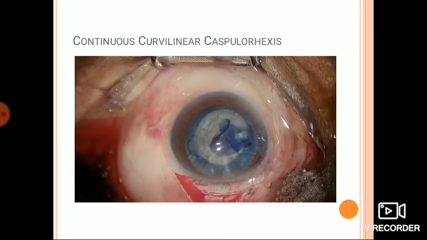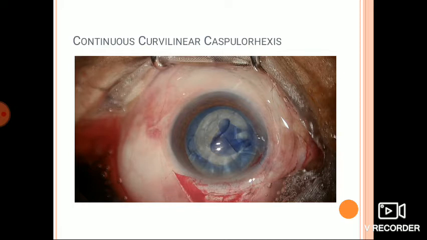The anterior capsulotomy can be done through various techniques like the can opener capsulotomy, the linear capsulotomy, and third, a continuous curvilinear capsulorhexis. In this picture you can see a continuous curvilinear capsulorhexis. It can either be done through the cystitome method or by the use of forceps.